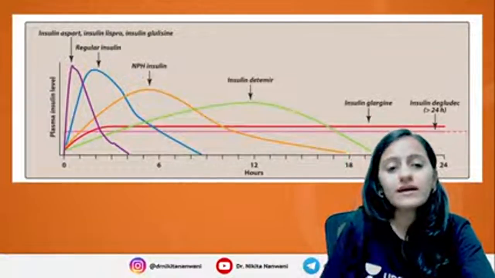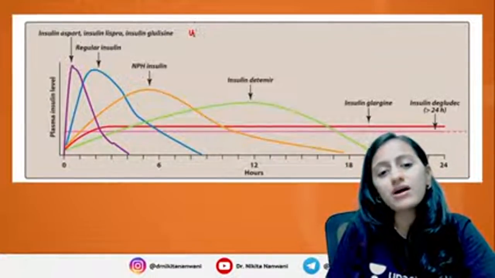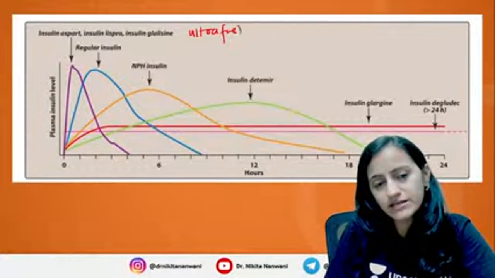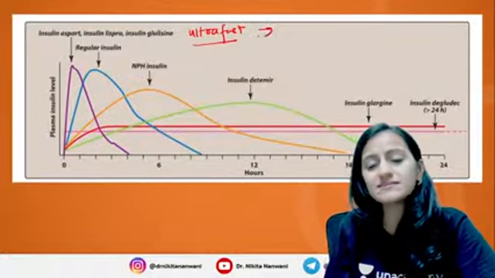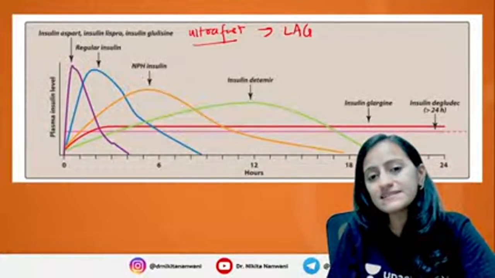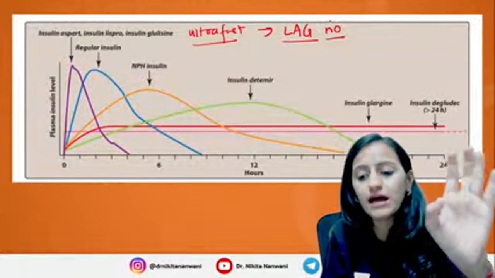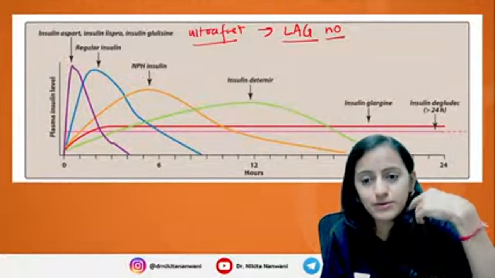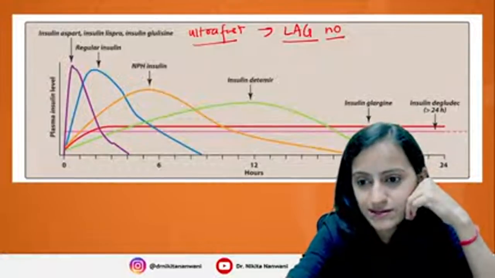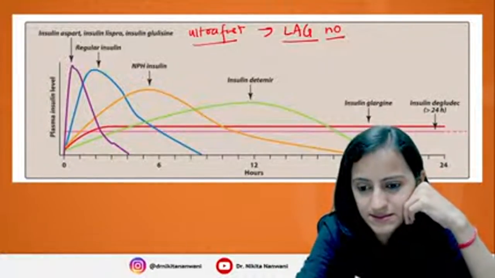Yes. So in the insulin, which are the ultra fast acting insulin analogs? Remember, it is LAG. Basically, LAG have no lag. I don't know why the slide is not clear. I tried changing something, but still it is not working.